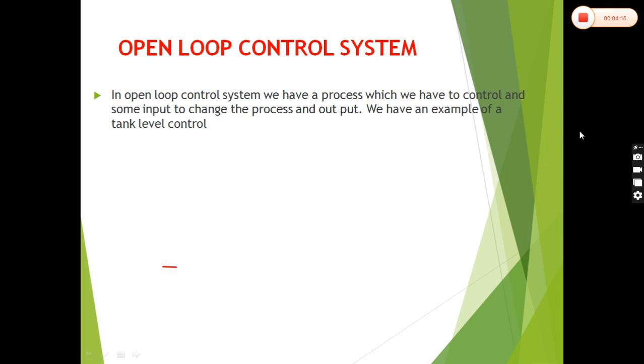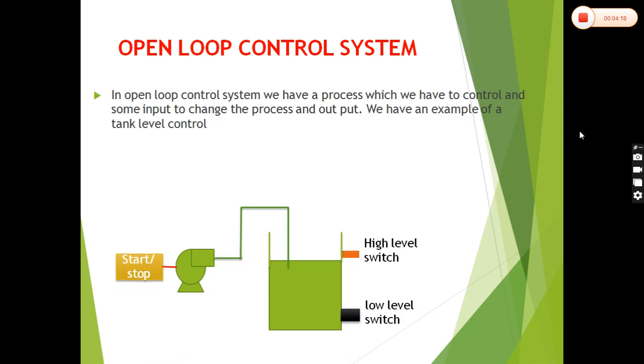We have an example of tank level control. This is a start or stop function, and the pump here fills the tank. You have the high level switch and low level switch, or only we stop or start the motor. The fluid or water passes through the pump and is collected in the tank.